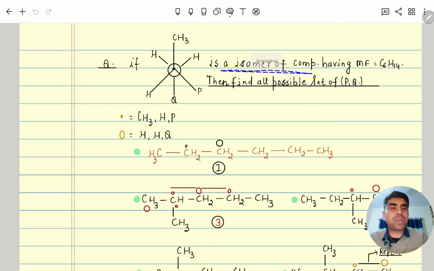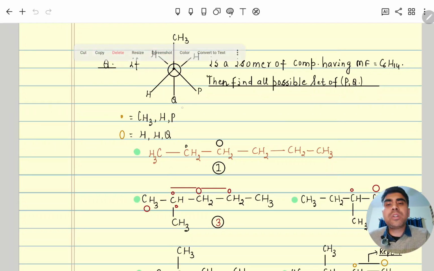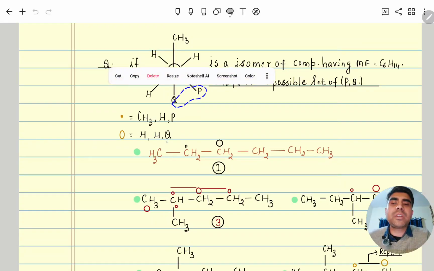For this representation, find all the possible isomers, P and Q. Let's suppose this is the front carbon, meaning this conformer, so what will P and Q be? Here the front carbon has CH3, H and P, and the back carbon has hydrogen and Q. The molecular formula given is C6H14, and with respect to this molecular formula and the given conformer, we have to tell what the possible P and Q are.